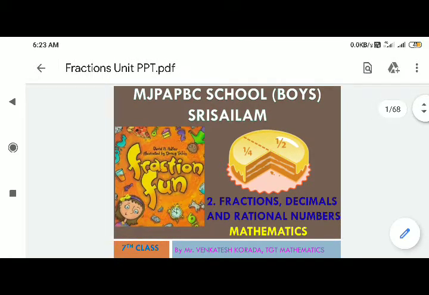Good morning, children. Today I'm starting the next chapter, fractions, decimals, and rational numbers. This is our second chapter in our textbook. Today I'm explaining only the basics which you have learnt already in fifth class or sixth class. Once we discuss these continuation basics, then we move on to the seventh class concepts. So just listen.